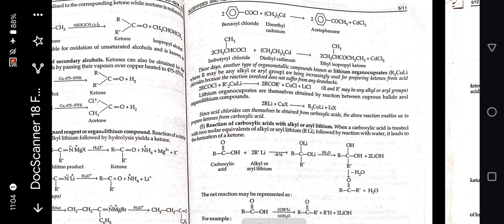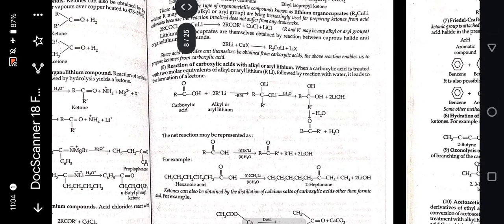These days, another type of organometallic compounds known as lithium organocuprates are being increasingly used for preparing ketones from acid chlorides because the reaction involved does not suffer from any drawbacks. Lithium organocuprates are themselves obtained by reaction between cuprous halide and organolithium compounds. Since acid chlorides can themselves be obtained from carboxylic acids, the above reaction enables us to prepare ketones from carboxylic acids.